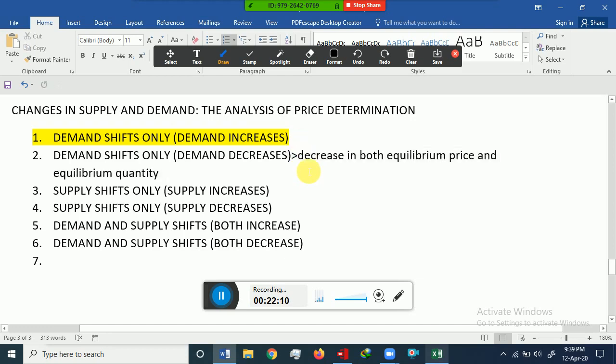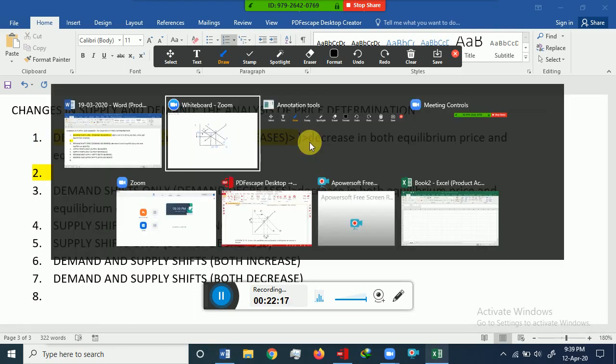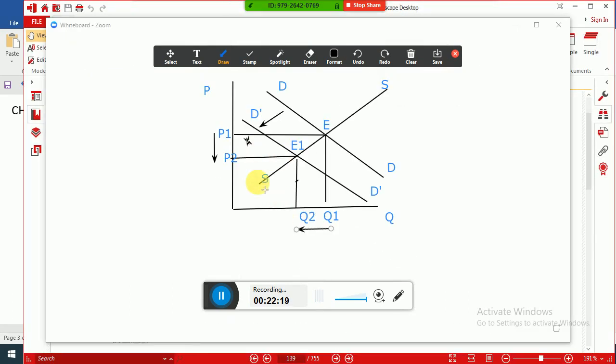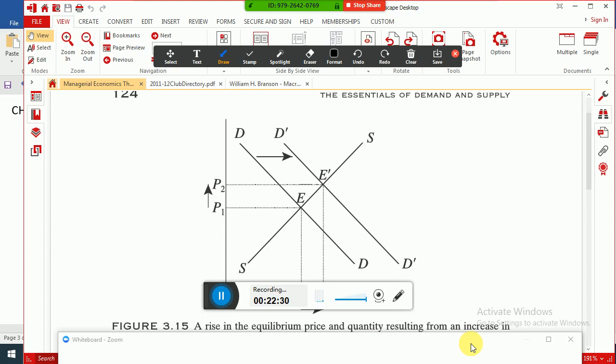What was the result in the first case when demand increased? Here we know from figure 3.15 what the impact of an increase in demand was.